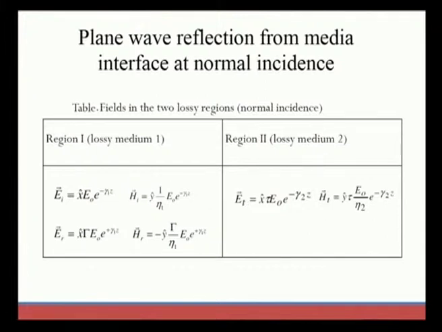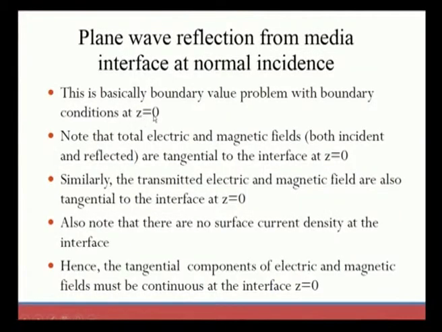So, keeping in mind that we already found this, we are now going to apply the boundary conditions. For region 1, z is less than 0, and for region 2, z is greater than 0. So, this is basically a boundary value problem with the boundary condition at z equal to 0, which we consider for simplicity. When we apply z equal to 0, the total electric and magnetic fields, that is both incident and reflected, are tangential to the interface at z equal to 0.